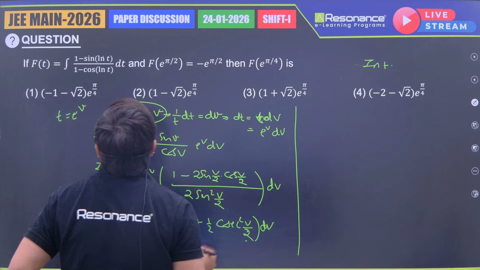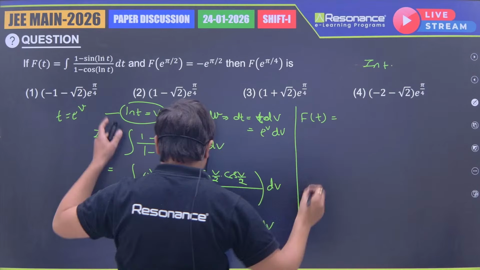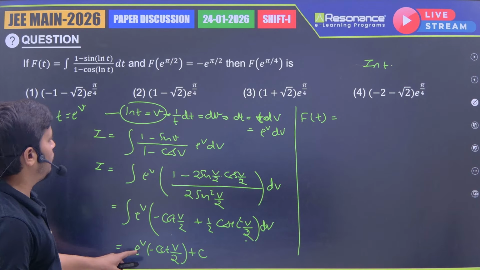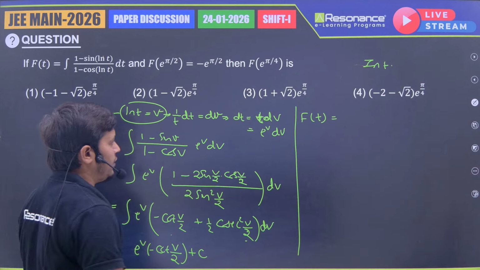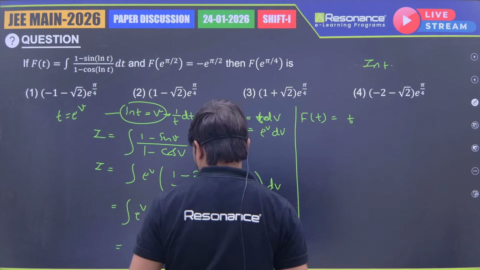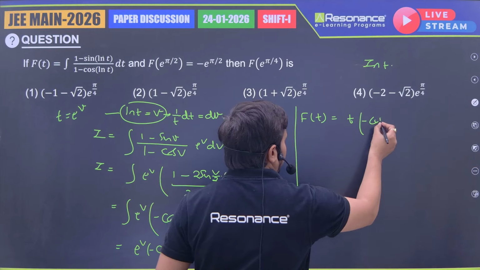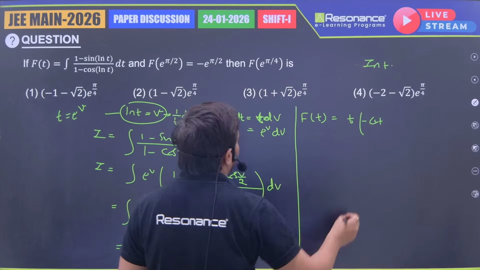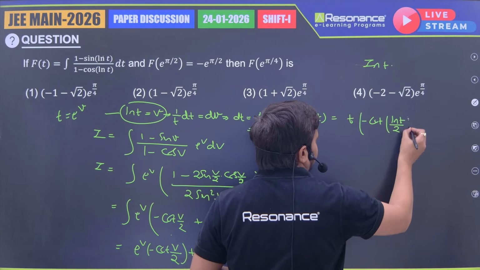Again we replace v in terms of t, so I'm writing this function f(t). f(t) is equal to e power v. v is what? v is ln t. So e power ln t is t. Okay, then minus cot v/2. v is what? ln t. So it is ln t by 2.